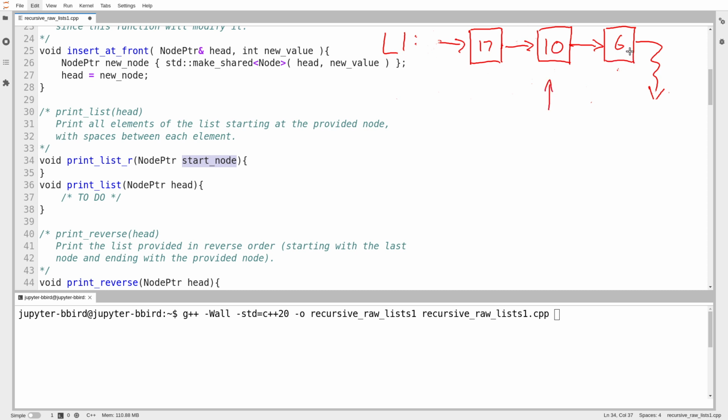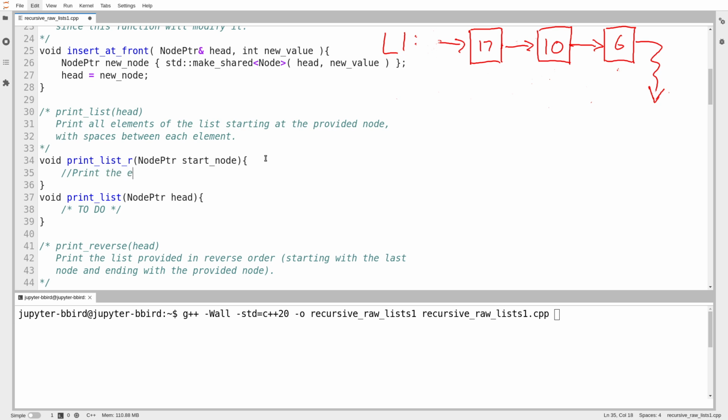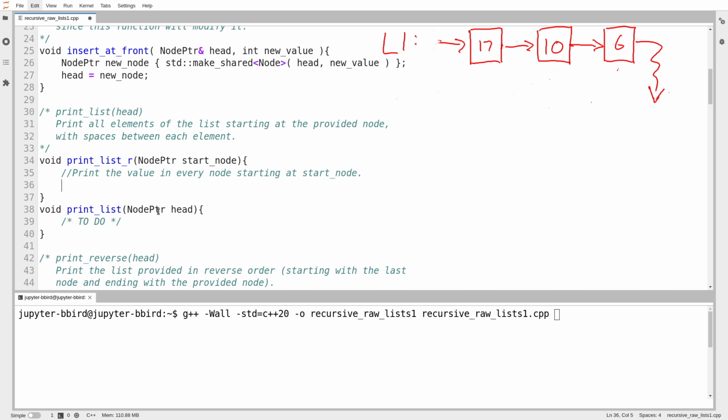If I hand you a pointer to the 6, you print the 6 and then you stop. If I hand you a null pointer, well then I'm asking you to print an empty list, and so you just print out nothing. All right, so the print list r function, I'll just say print the value in every node starting at start node. There, that's it. That's all the print list function is going to do.